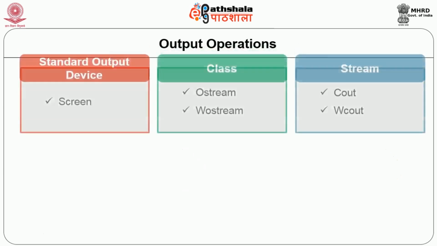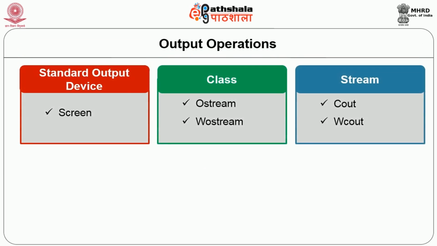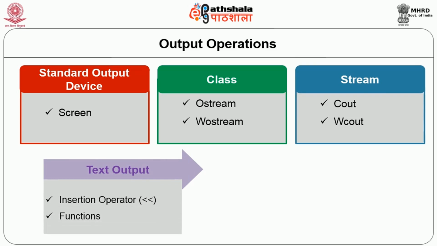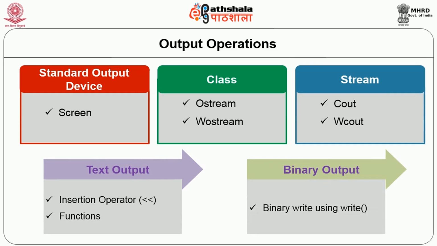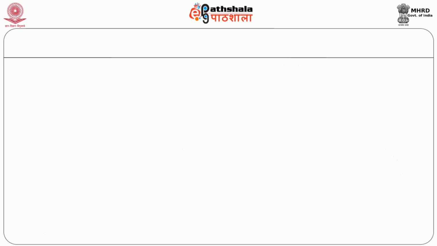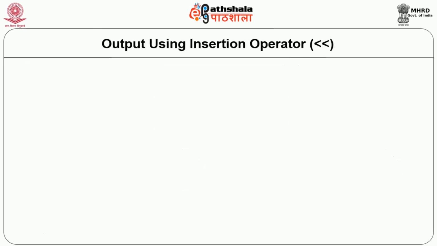Similarly, for output operations, we will be using cout or wcout as the standard stream objects. Here we will be using cout, and for text output, we will be using the insertion operator, less than less than, or functions, and for binary output we will be using the write function. Let us see the output operations first.